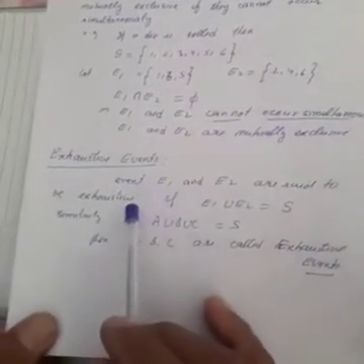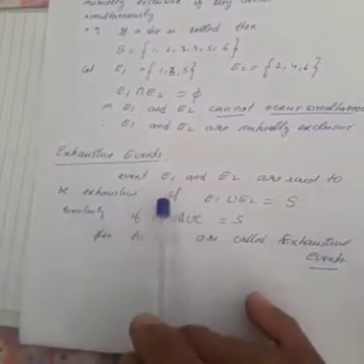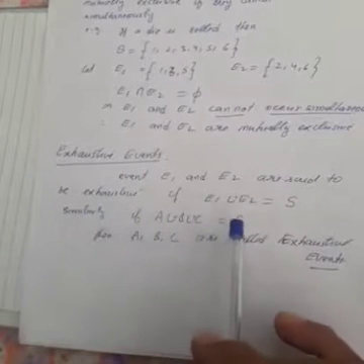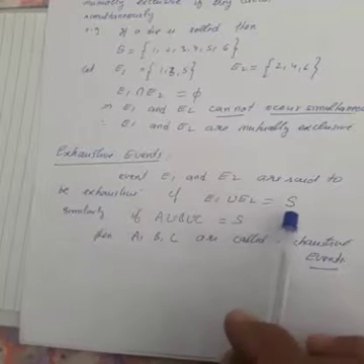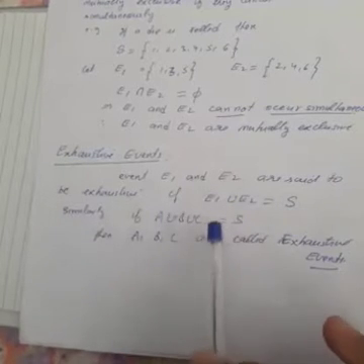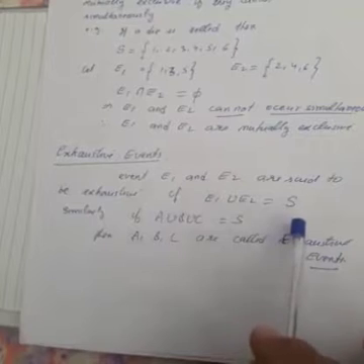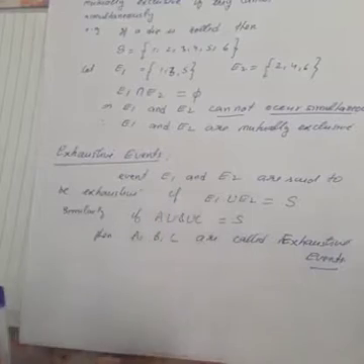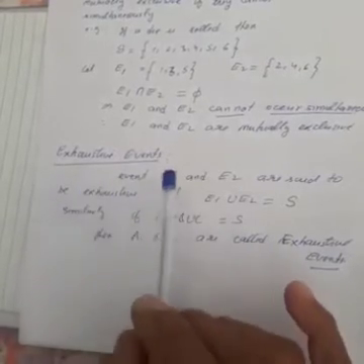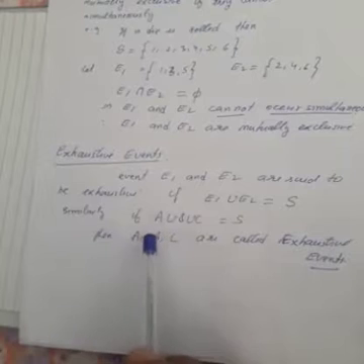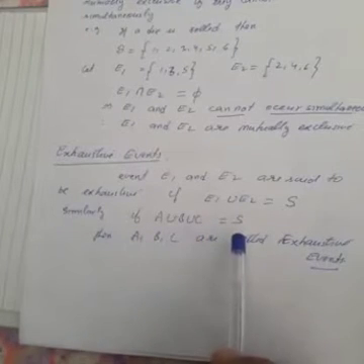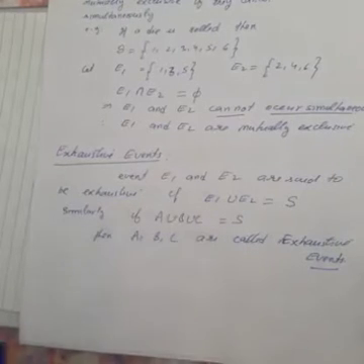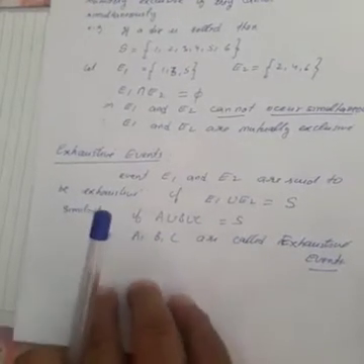Now what are exhaustive events? Events E1 and E2 are said to be exhaustive if E1 union E2 is equal to the sample space set. So if E1 union E2 is equal to the sample space, then E1 and E2 are said to be exhaustive events. Similarly, if there are three events A, B, C associated to sample space S and A union B union C is S, then A, B, C are called exhaustive events. So these are exhaustive.